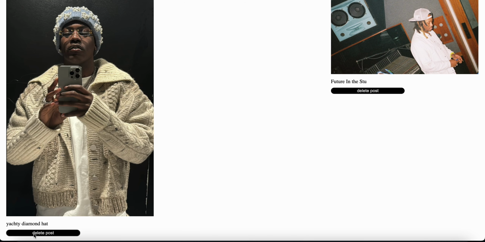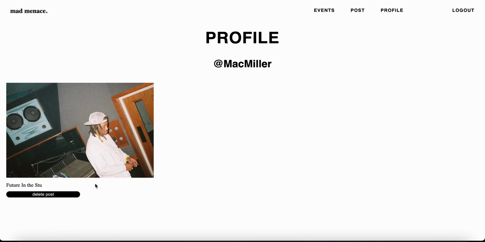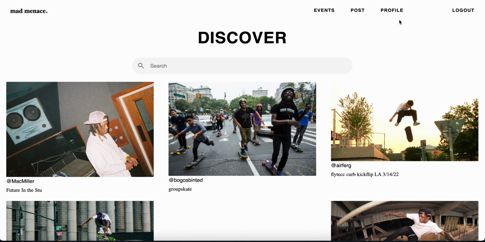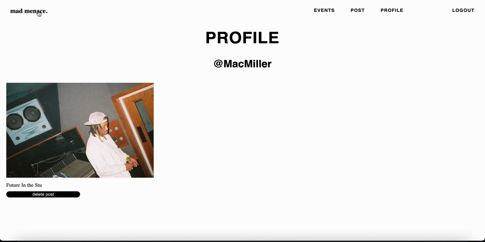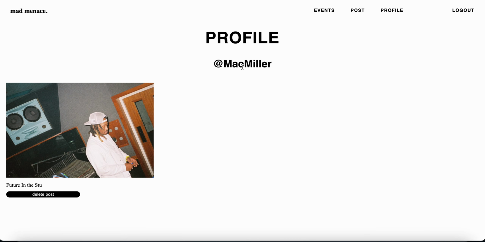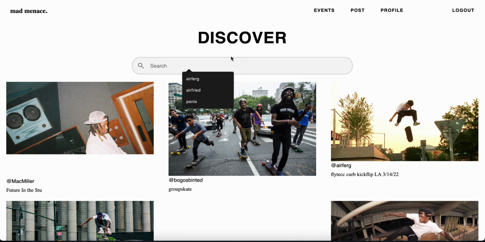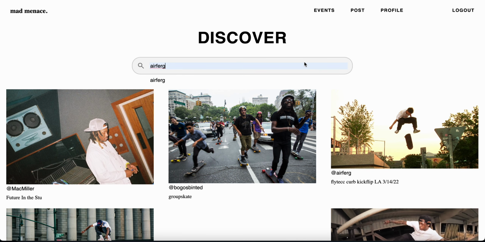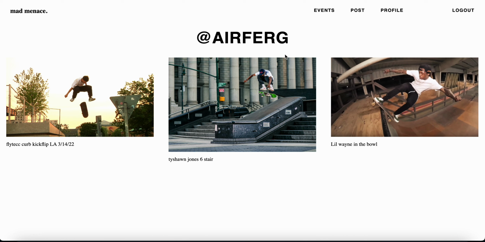So we'll delete this, and then profile, it reloads, and we've just got Future in the stew again. We go back to Discover, it's not there anymore. And to get to the end of it, this is a social media, so you need to be able to search other people's accounts. So right now I'm logged into Mac Miller. We'll go back here and I'll do Airferg. So we'll search Airferg and it pulls up my account at Airferg, and it pulls up my posts.